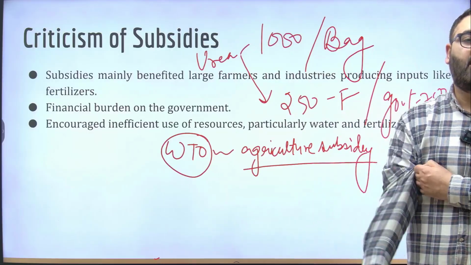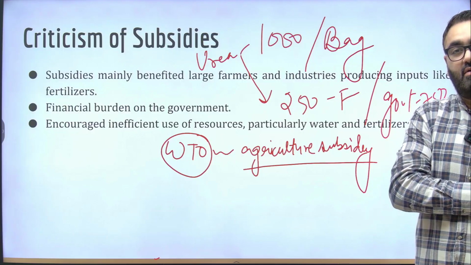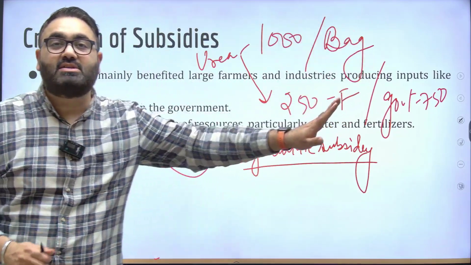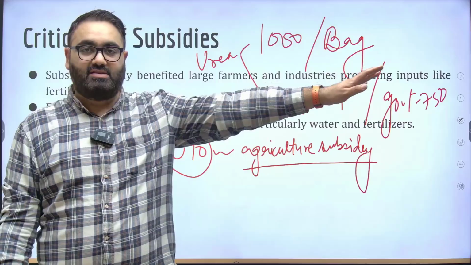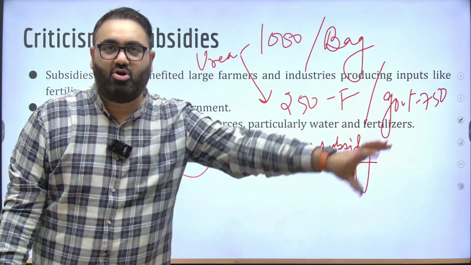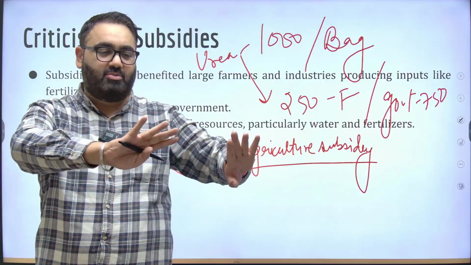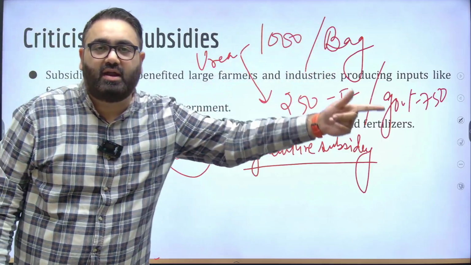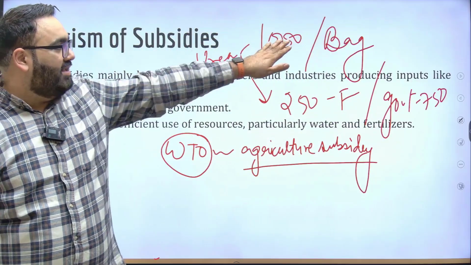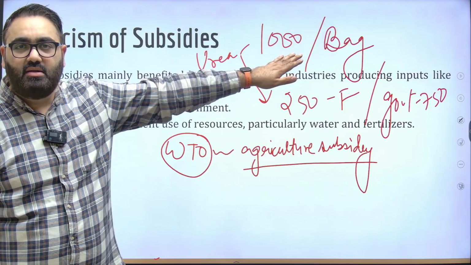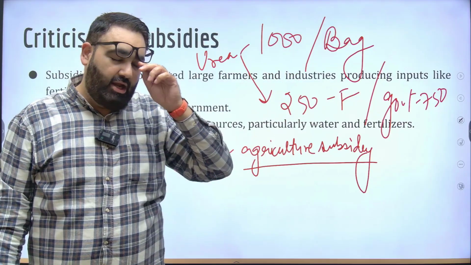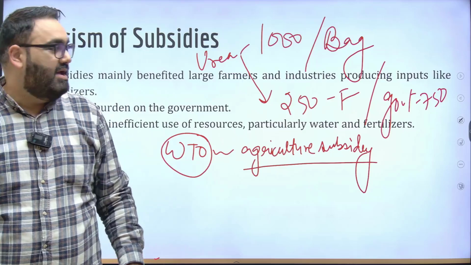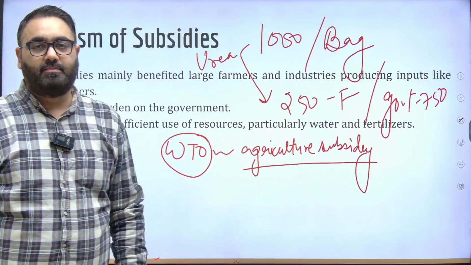Now what happens in this case, a lot of farmers will buy this urea, not use it on their farm. They will sell it across the border. Let's say they will sell it to someone in Nepal. They will basically unofficially, illegally put it across the border, Nepal, Bangladesh, etc. Because in Nepal or Bangladesh, when the farmers are buying urea, they have to pay 1,000 rupees in the market. Their government is not giving a subsidy. So in order for that urea to be cheaper, these farmers in Bangladesh and Nepal can buy it from Indian farmers, and they can still make money with that.